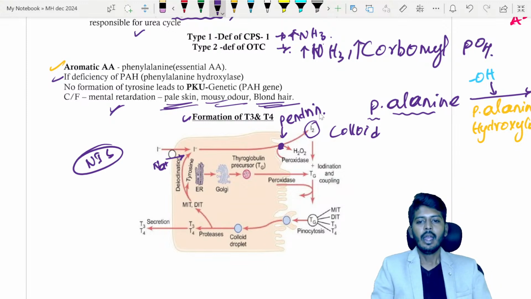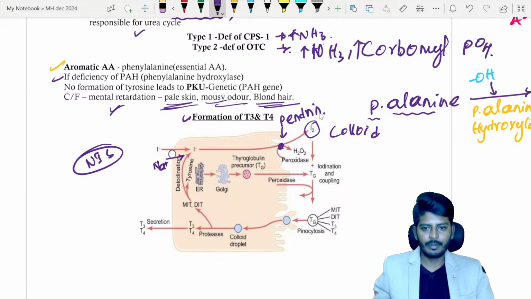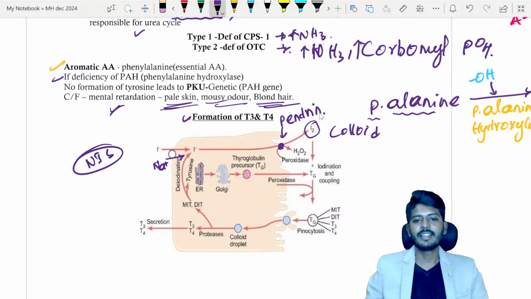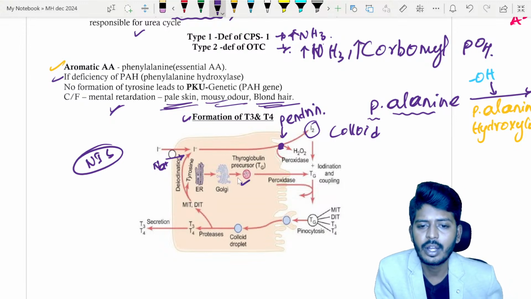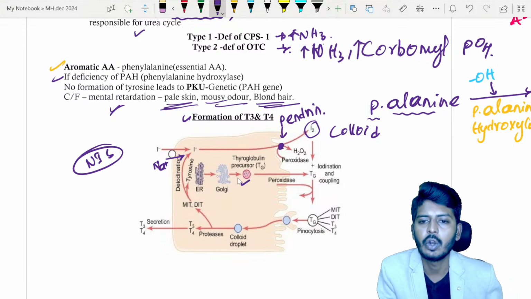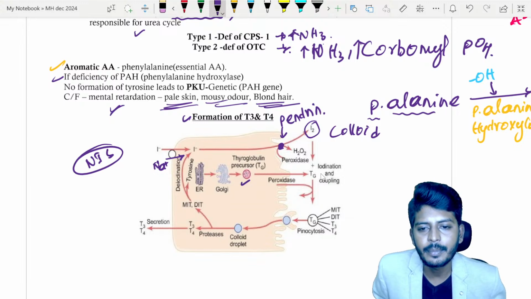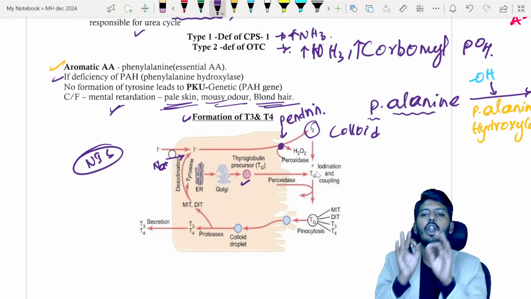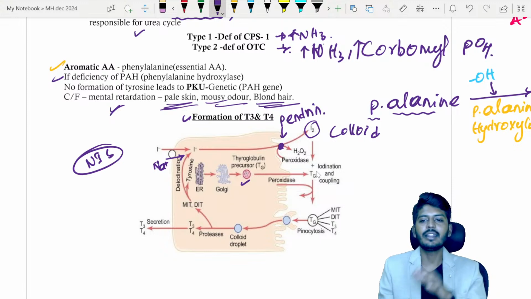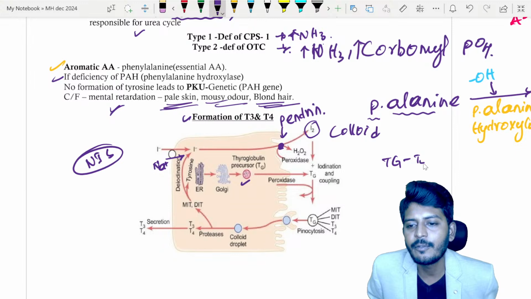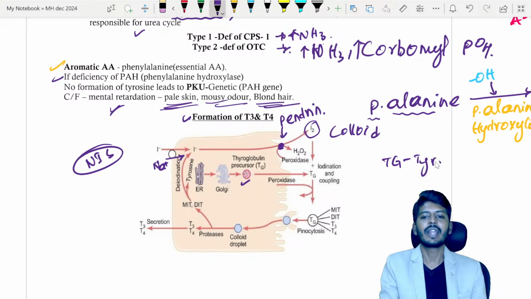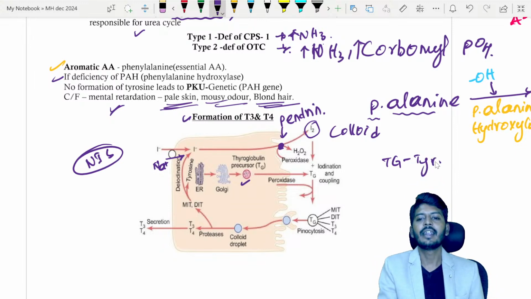Now the next thing that will happen: iodine is coming into the colloid and sitting there. Through protein synthesis, in the epithelial cells of the thyroid gland, we get thyroglobulin. That thyroglobulin comes into the colloid. So right now the colloid has both iodine and thyroglobulin. Thyroglobulin consists of an amino acid called tyrosine.